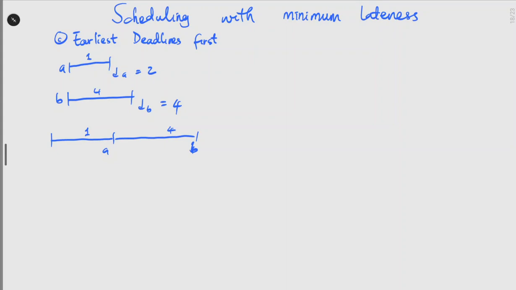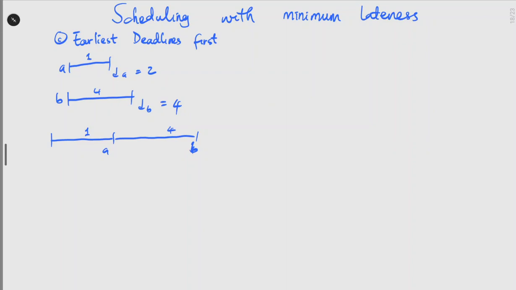We see that the overall lateness of this schedule is just a lateness of 1 for B, just as we saw in the last video. This is the overall lateness for this problem. In the last video, we saw that when we switch the schedule, that's scheduling B first, then A, our lateness is 3, which is higher than a lateness of 1. So let's talk about how to write the proof for this.